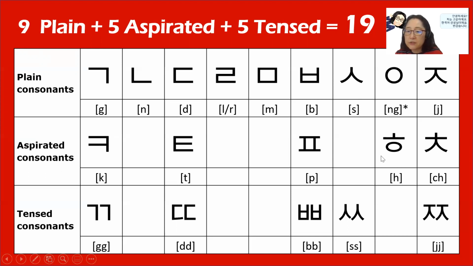And this one is aspirated h, the two strokes on top of a circle, but this one is h coming from your throat area. And z, we have an aspirated version, ch, with lots of air, ch. And this one is just the double of this one. So z becomes double z. So z, ch, and double z.